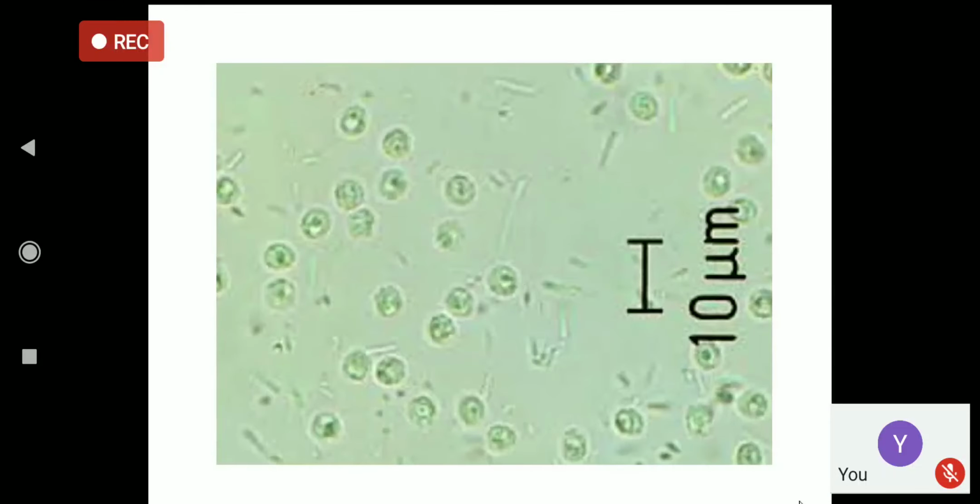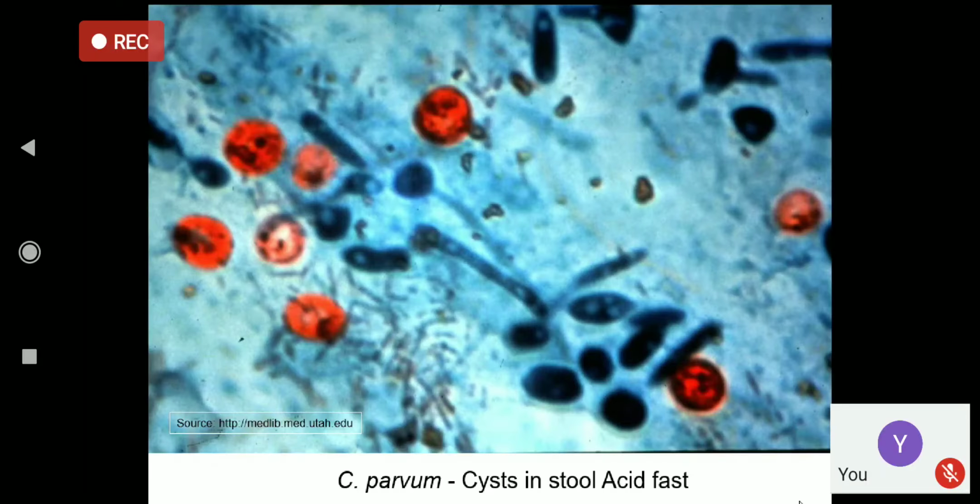Here you can see the rounded refractile structures in these two samples, and these are the oocysts of Cryptosporidium parvum. And this is the Ziehl-Neelsen, and the parasite is variably acid fast. Some oocysts may appear bright red, some may appear faint red, or some may even not be seen.